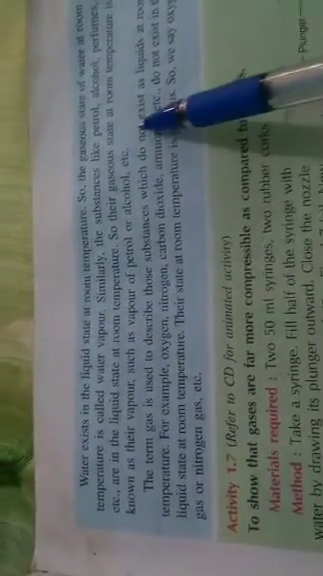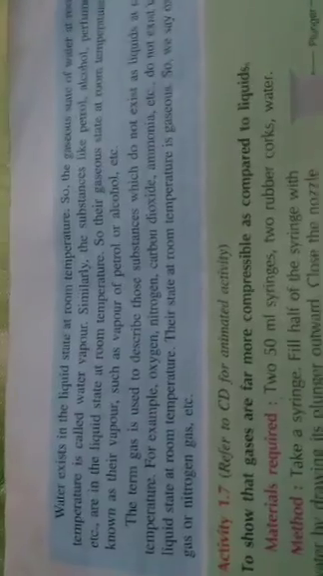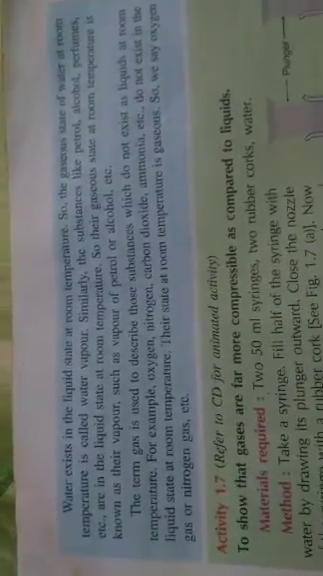The term gas is used to describe those substances which do not exist as liquid at room temperature, but are present in the gaseous state at room temperature. That substance is called a gas, like oxygen, nitrogen, carbon dioxide, ammonia. Okay, so this is the difference between gas and vapor.